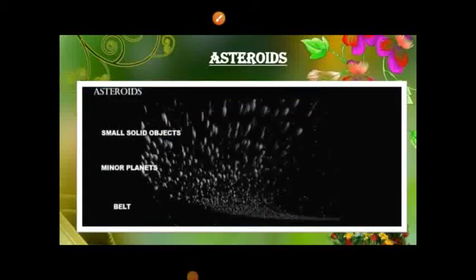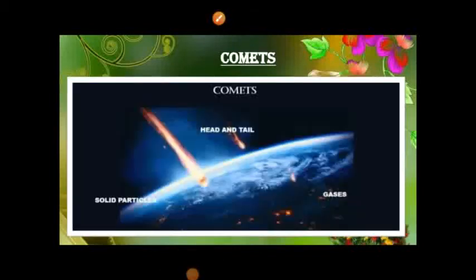Asteroids. Asteroids are small solid objects that move around the Sun. They are found as a belt between Mars and Jupiter. They are too small to be called planets. They are also known as minor planets.